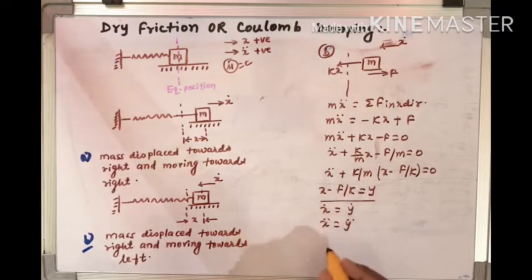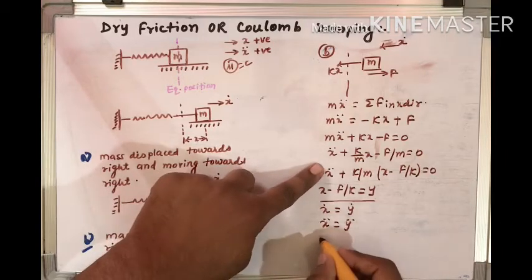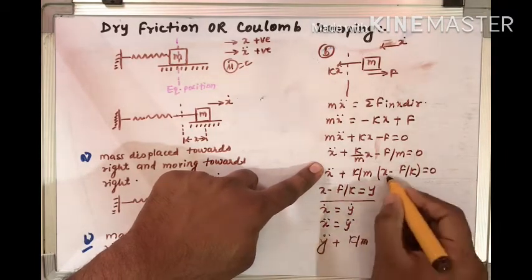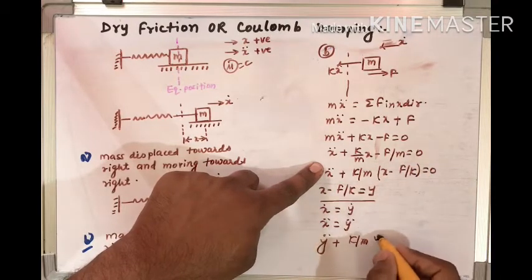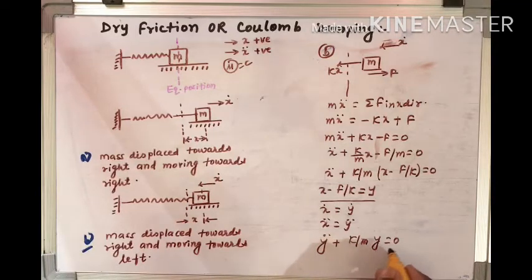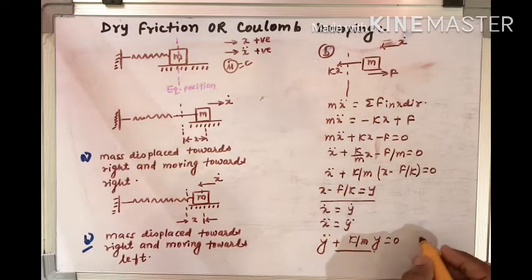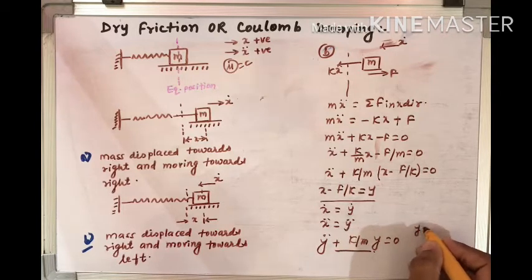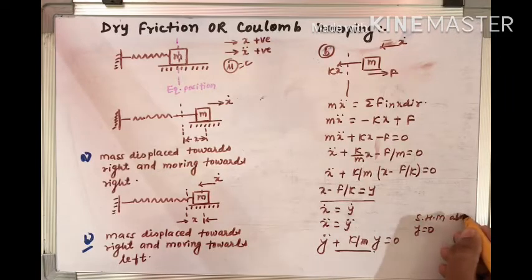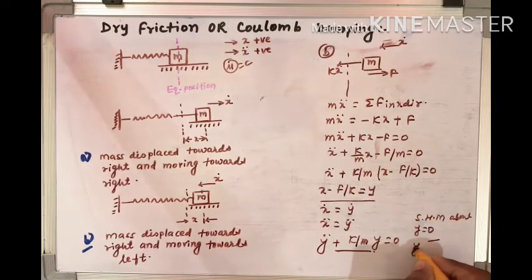So we can replace x double dot by y double dot plus k by m, and x minus f by k can be replaced by y equal to 0. So again you can see that it is a simple harmonic motion, but this simple harmonic motion is about y equal to 0, where y is equal to x minus f by k.